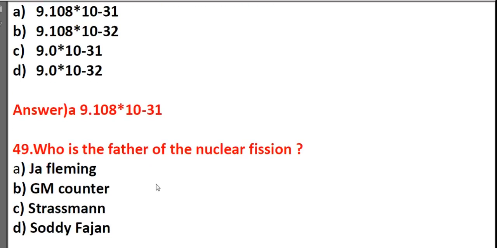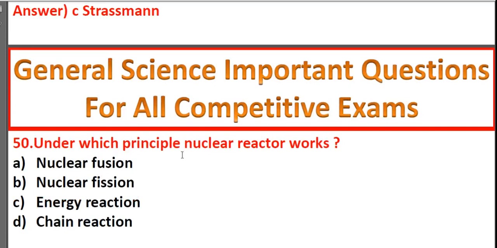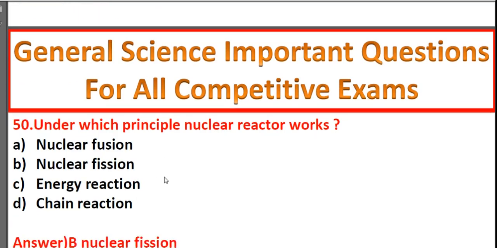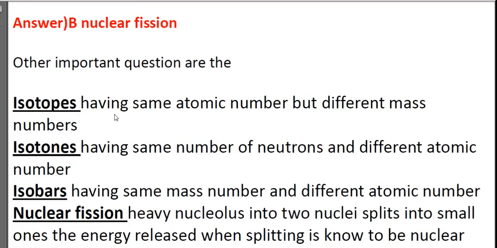Who is the father of nuclear fission? J. A. Fleming, G. M. Counter, Strassman, Sadi Fajain. It's C, Strassman. Under which principle does a nuclear reactor work? Nuclear fission, energy reaction, chain reaction. It's B, nuclear fission.